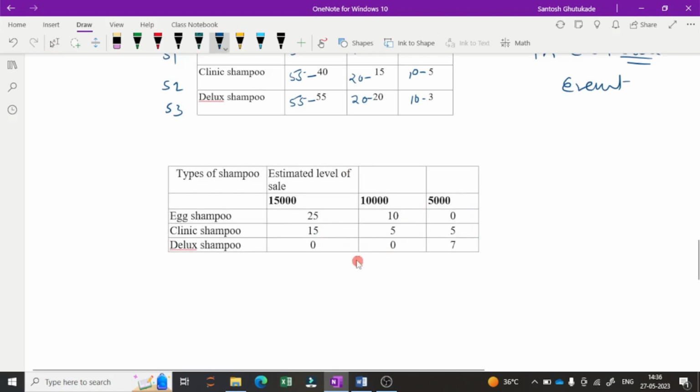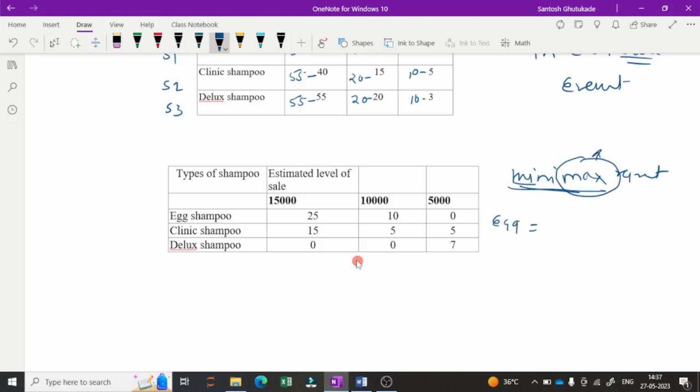Now here we are using the regret criteria, also called the Minimax regret criteria. Again we are looking at the min and max, so we look at the maximum first. In the egg shampoo the maximum is 25. In the clinic shampoo 15 is the maximum, and in the deluxe shampoo 7 is the maximum.